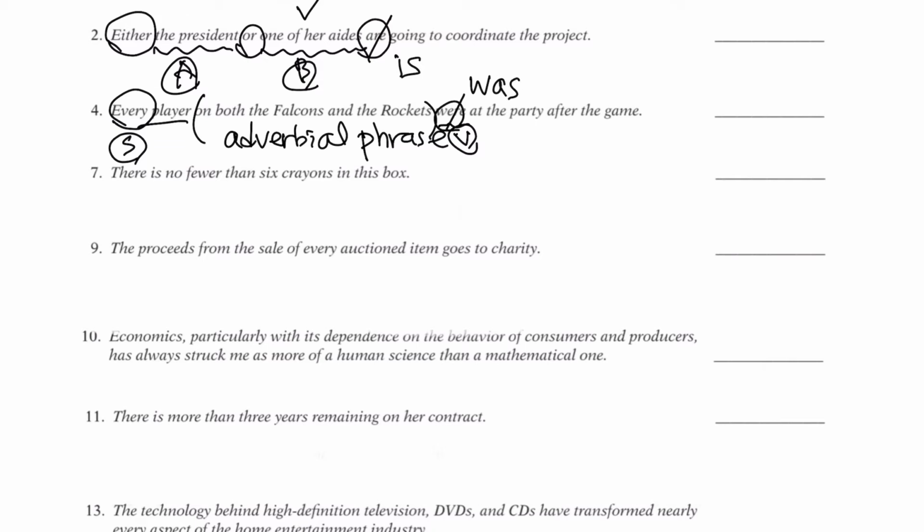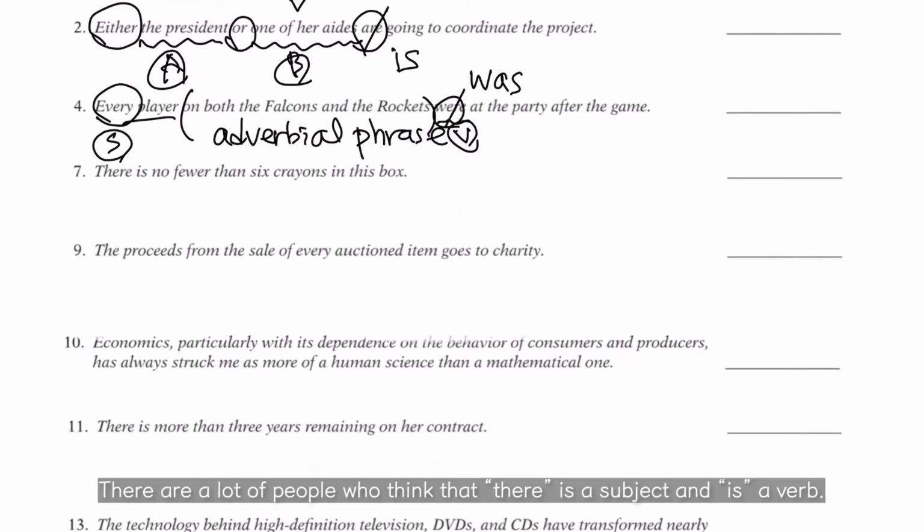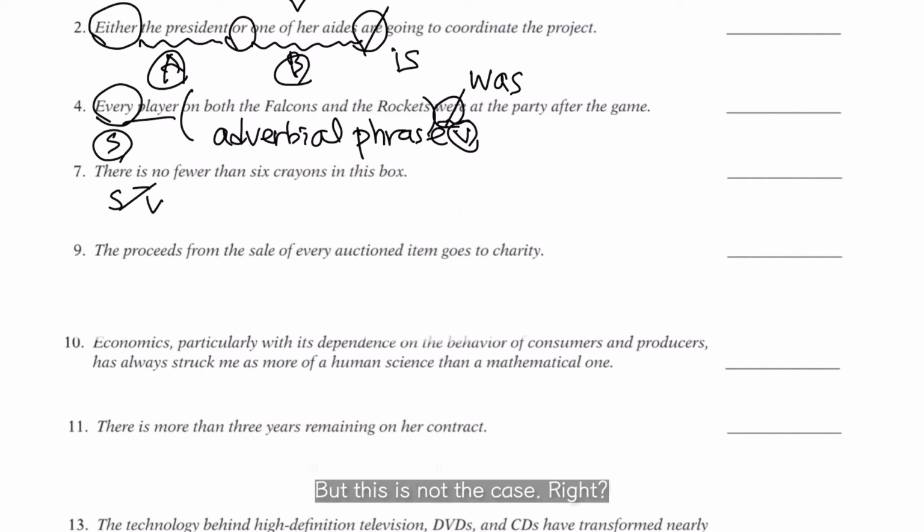Okay. And number 7, there is no fewer than 6 crayons in this box. In this case, we have there is or there are. There are a lot of people who think that there is a subject and is a verb, but this is not the case.